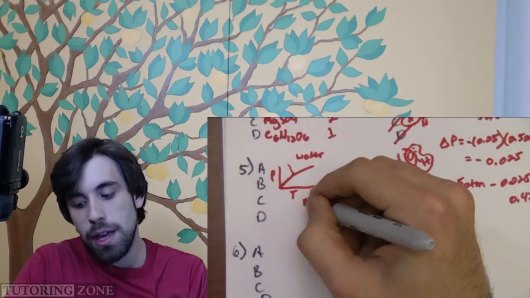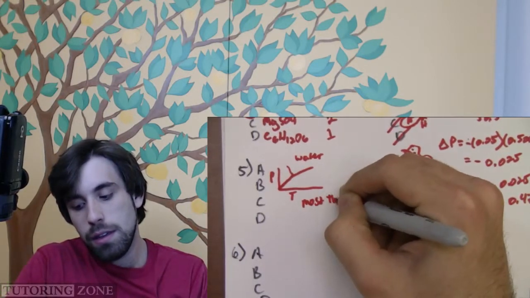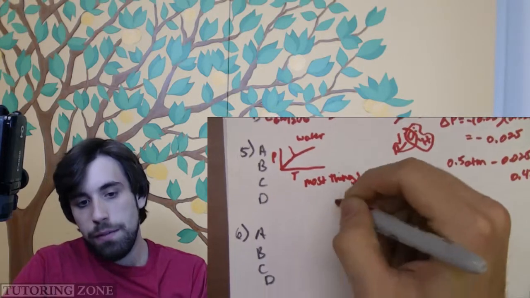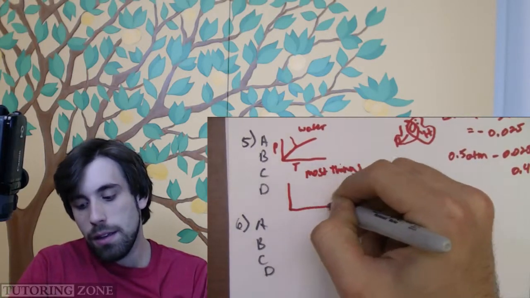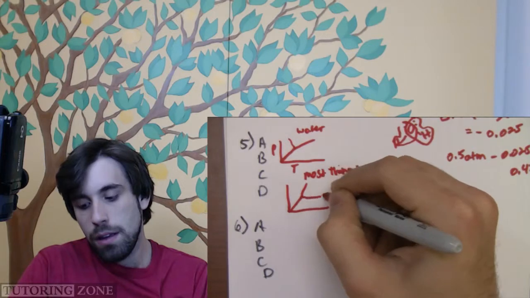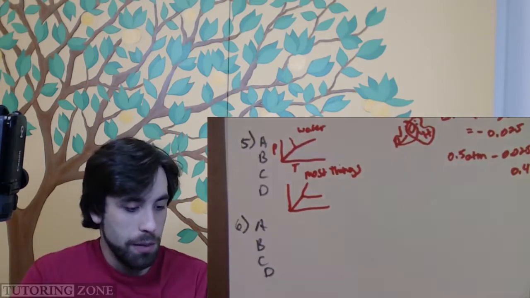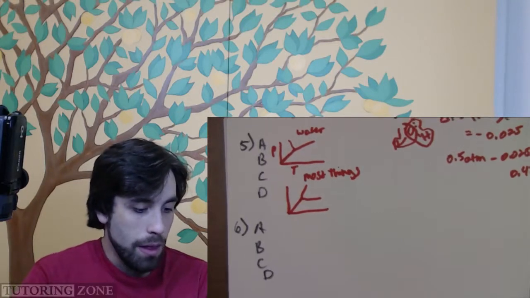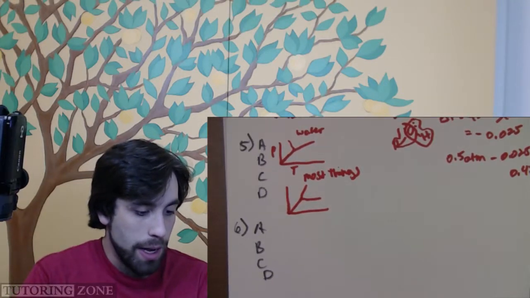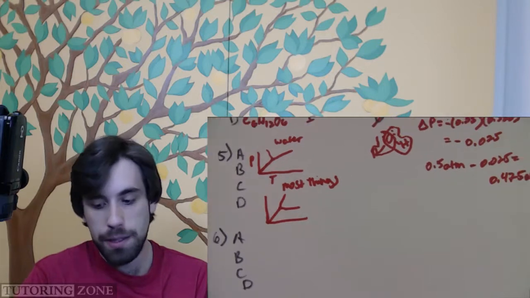Now, for most things, we get a phase diagram that looks like this, with a slightly positive slope. CO2 is no exception, so as we increase the pressure, the freezing point of dry ice is not depressed, it's actually raised.